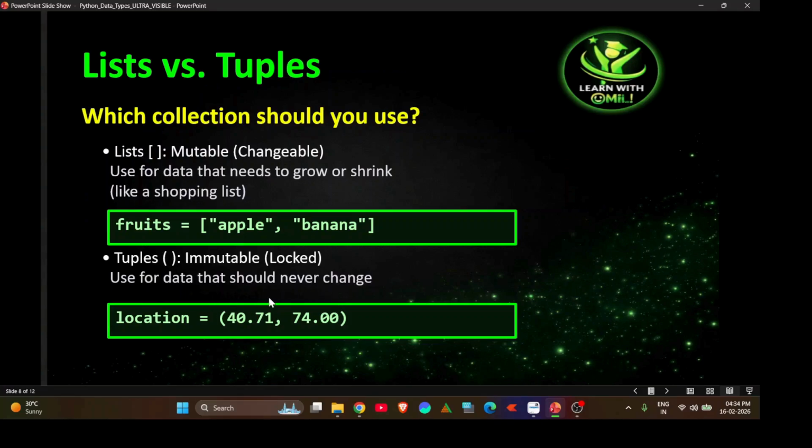A tuple is a data type that is immutable and can't be changed. Use tuples when the data should never change. For example, if we need to store the value of gravity, 9.8, that is not changeable data, and we need to use this constant value continuously, so we can write it in a tuple.